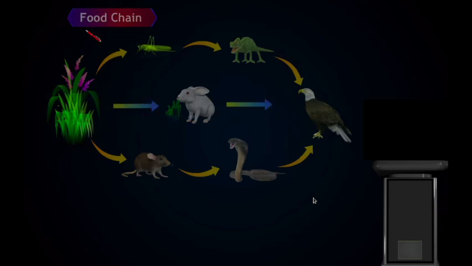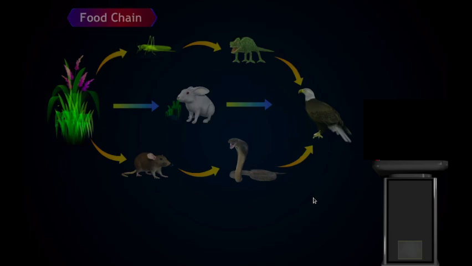Now when we look at this overall, we see that the grass is eaten by grasshopper, grasshopper is eaten by lizard or chameleon, then these lizards are eaten by vulture or eagles. And here we have the plants are eaten by rats, rats are eaten by snake, snakes are eaten by eagles.